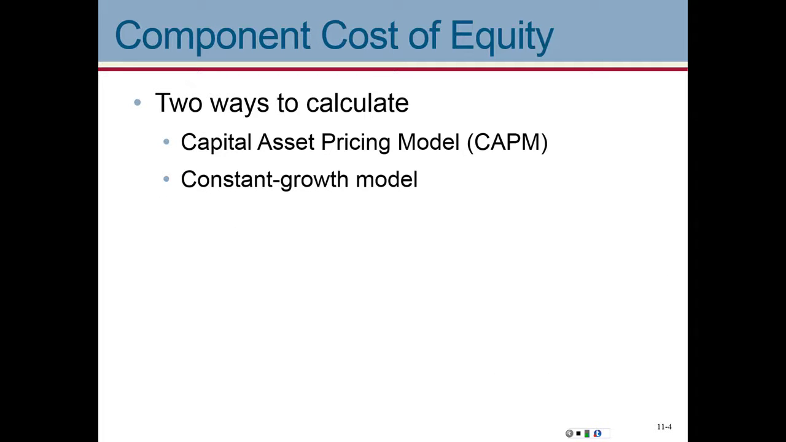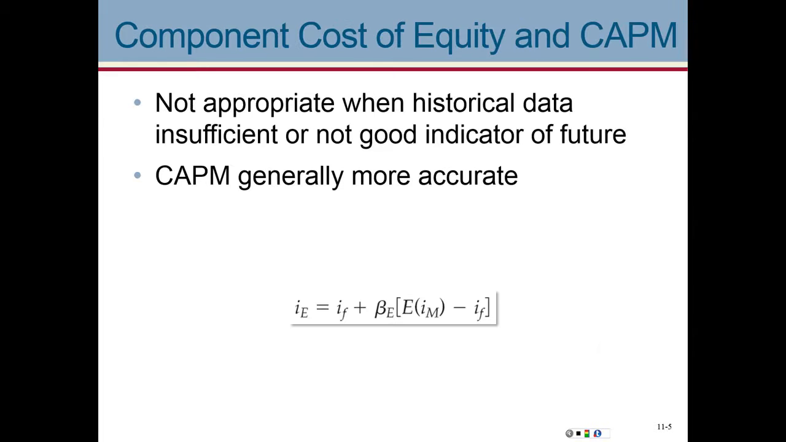So if we dig into equity, how do we determine the cost of equity? There are two main formulas, two main approaches for us to calculate the cost of equity. The first one is CAPM, or the capital asset pricing model. The second one is the constant growth model. So we've seen this before in our previous chapters. So this is more of a review rather than new material.